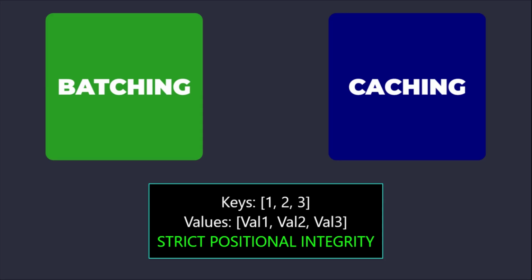If a specific key does not yield a result, the corresponding position in the result array must contain an error object or a null value, maintaining the positional integrity. This strict positional mapping is fundamental for DataLoader to correctly resolve the individual promises returned to the original callers of loader.load(key). Failure to maintain this order results in data corruption for the requesting entities.